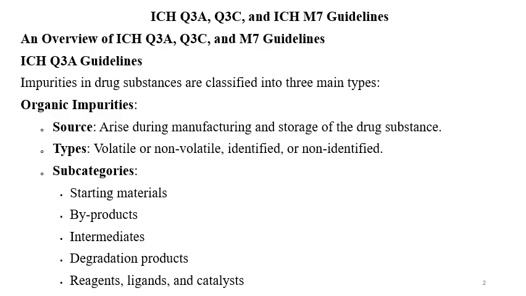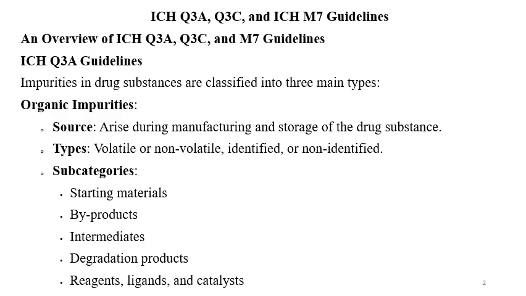As I have mentioned the types of impurities, organic impurities are there in the pharmaceuticals. Organic impurities arise from the manufacturing process and storage of the drug substance and the drug products.